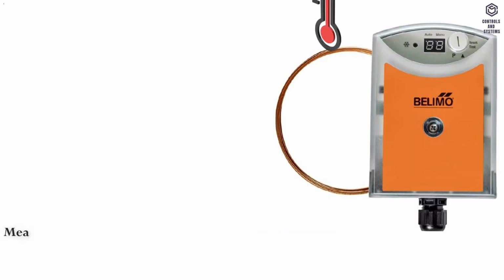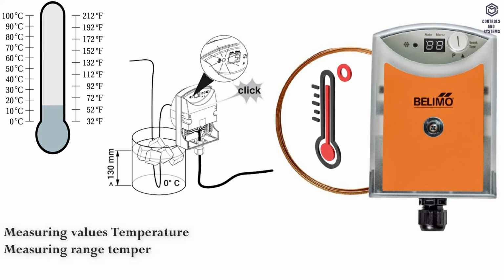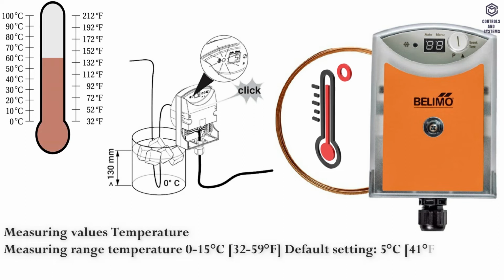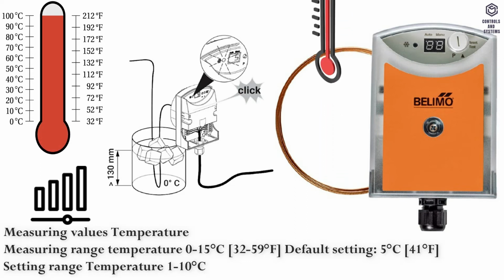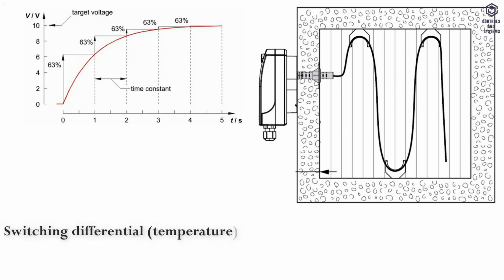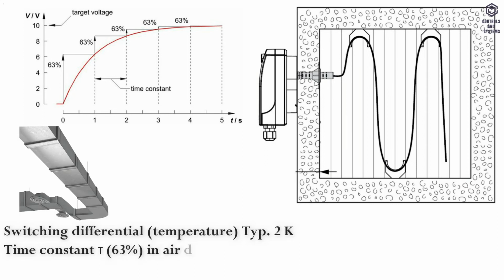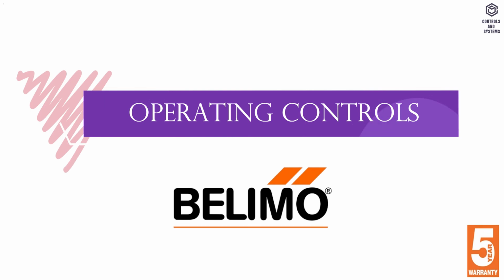Measuring data. Measuring value is temperature. Measuring range, temperature, is 0 to 15 degrees Celsius. Default setting is 5 degrees Celsius. Setting range, temperature, is 1 to 10 degrees Celsius. Switching differential, temperature, is typ. 2K. Time constant, 63%, in air duct is typical 90 seconds at 0 meters per second, typical 40 seconds at 0.2 meters per second. Operating controls.